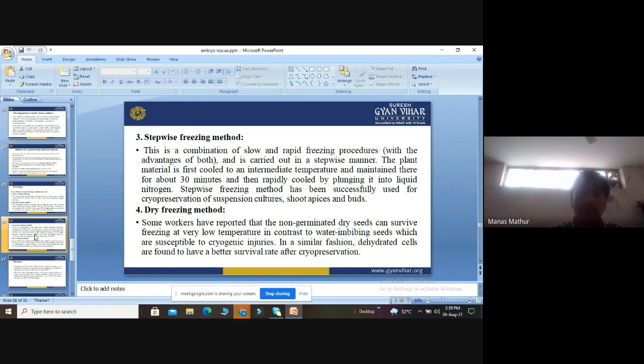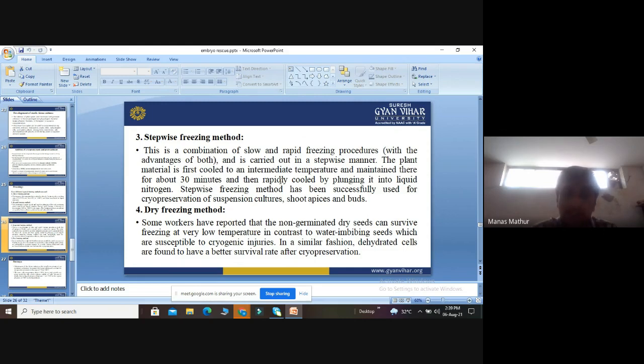Then the third method is the stepwise freezing method. This method is a cocktail of the two methods which we mentioned, the slow method and the rapid freezing method. So it is a combination of slow and rapid freezing and is carried out in a stepwise manner.